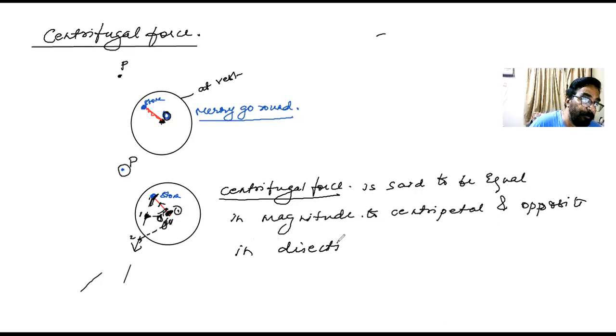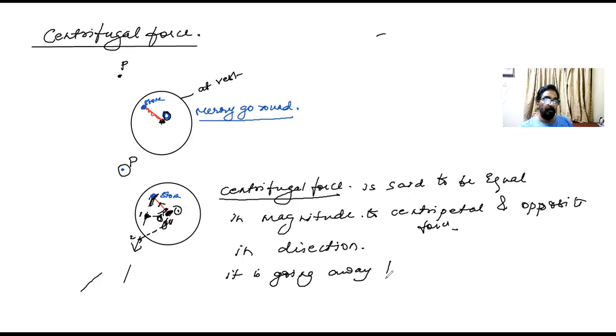But that means some people may say they are action-reaction forces. No, action-reaction forces always act on two different bodies. Here, both centripetal and centrifugal force are acting on the same body. So they cannot be action-reaction forces. But this centrifugal force is said to be equal in magnitude to centripetal force and opposite in direction. Got it? It is going away from the center of the circular path.